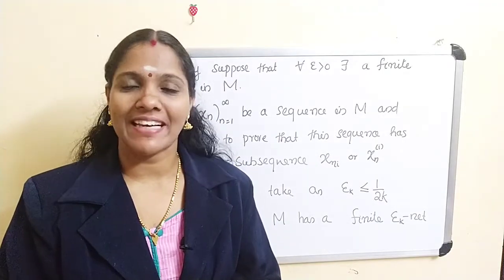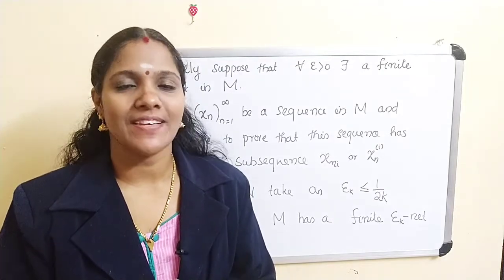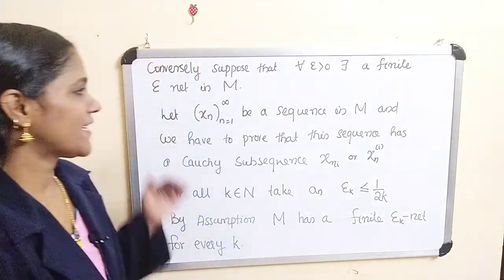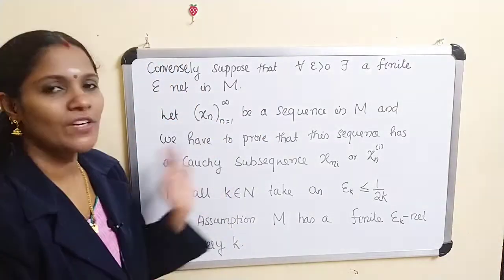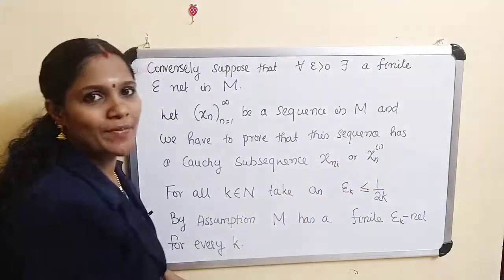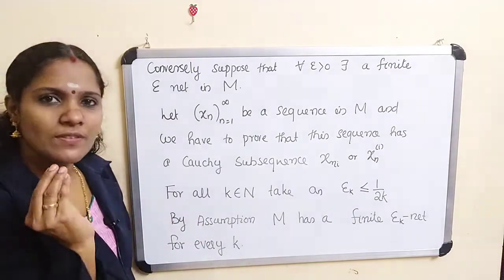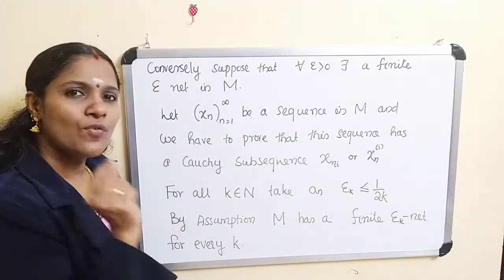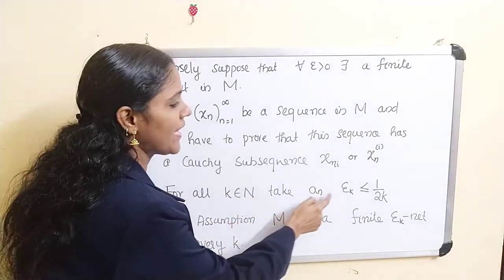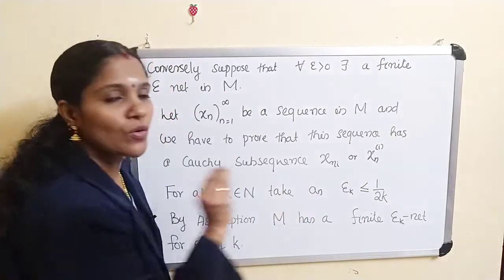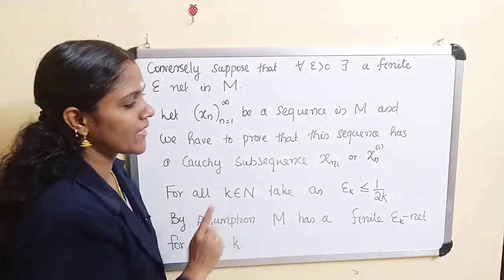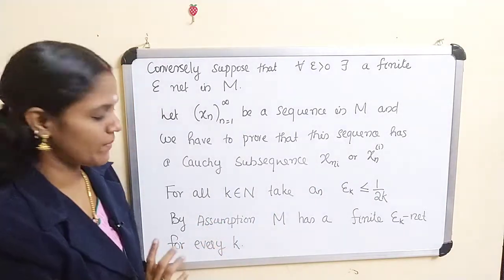Now to prove M is relatively compact, consider a sequence xn in M, and we have to prove that this sequence has a Cauchy subsequence. Let xn be a sequence in M. Now first listen carefully. Here for all k belonging to N, we take an epsilon k such that epsilon k is less than or equal to 1 by 2k.